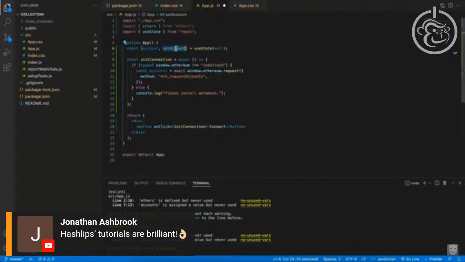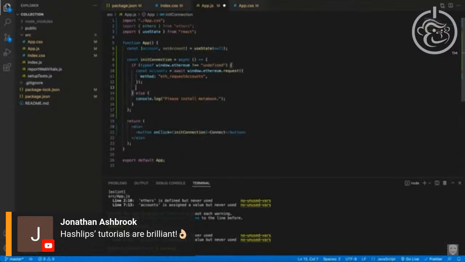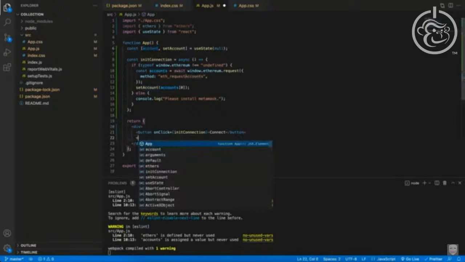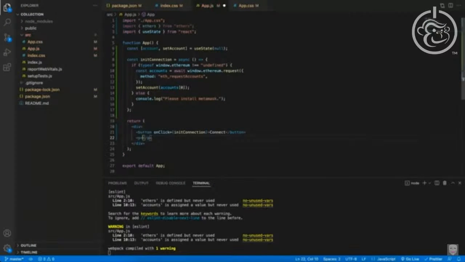Now that we have this, I can say setAccount, and after I have pulled the account successfully, let's set this to the first account. Just make sure that this is the account, not just the account, because we want to take this variable. And now that we have this, we should be getting this account saved in our variable. So with React, over here, let's create a paragraph tag and in curly braces, put the account variable over here.